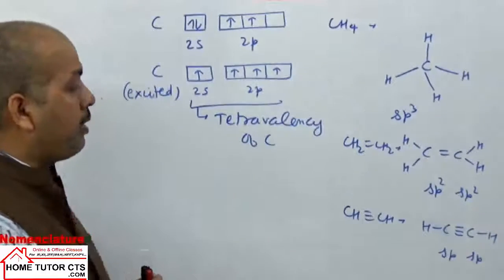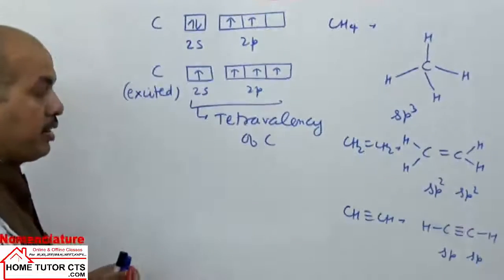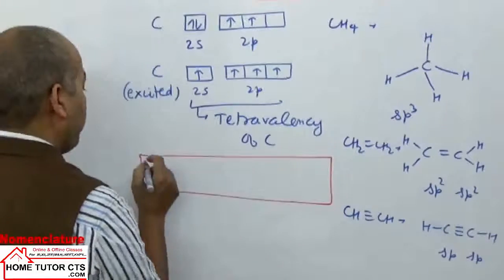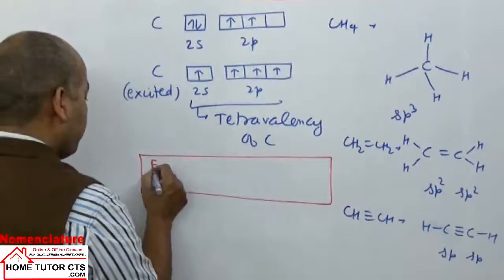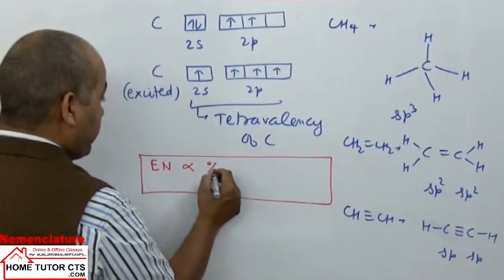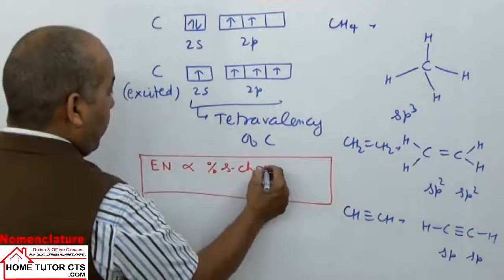Now what happens by this hybridization? We have discussed in chemical bonding that the electronegativity of an atom is directly proportional to the percentage s character in the hybrid orbitals.